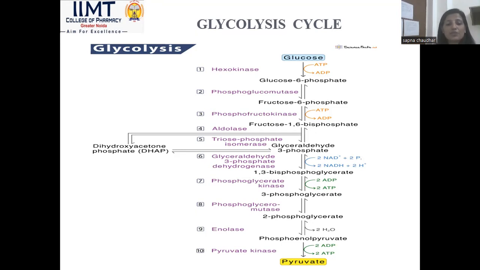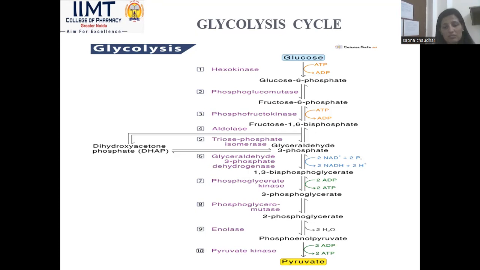It is the process in which a glucose molecule is broken down into pyruvate. This is the main purpose of carbohydrate metabolism. Simply, glucose is metabolized to pyruvate, and then pyruvate goes into the Krebs cycle and forms ATP molecules. A total of 32 ATP molecules are formed during metabolism of one glucose molecule. The process takes place in the cell cytoplasm, in both plant cells and animal cells. A total of 10 enzymes are used.